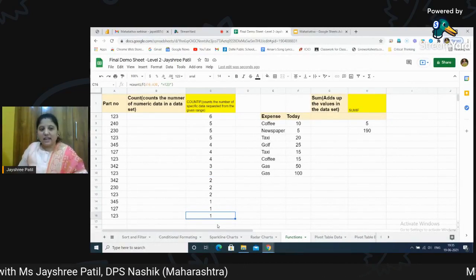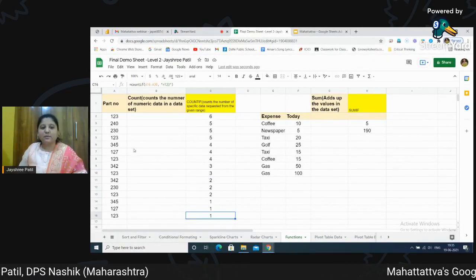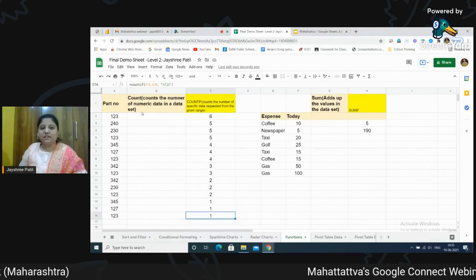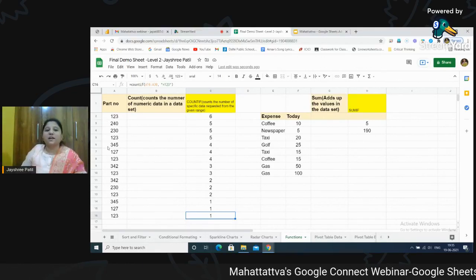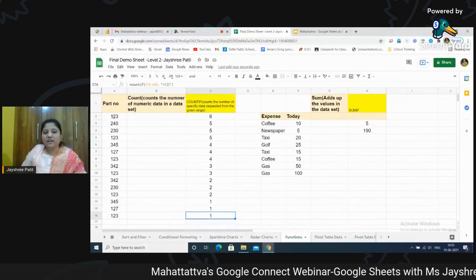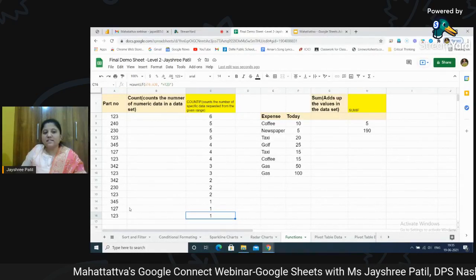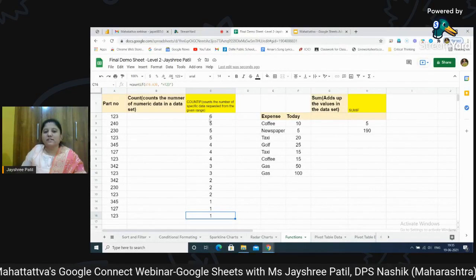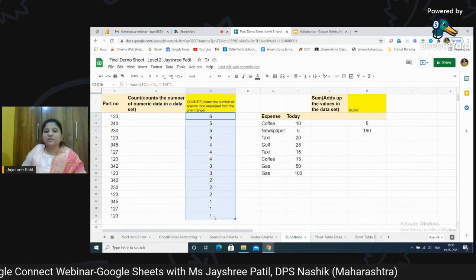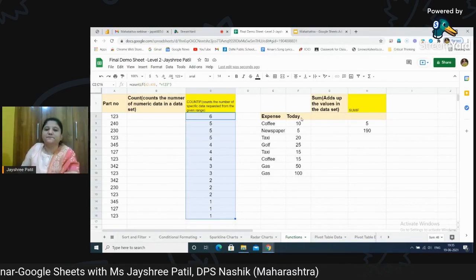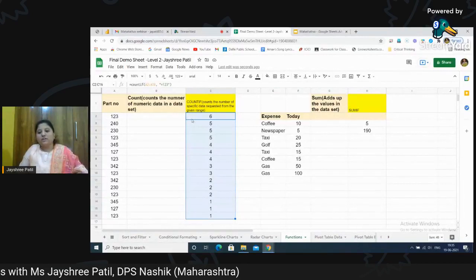When I checked it at this particular range, all these parts were not available. It will keep on reducing this part. When you go down, automatically the parts available of that same number will go on reducing. And this way you can know the details of the parts which are available. This is all about COUNTIF.